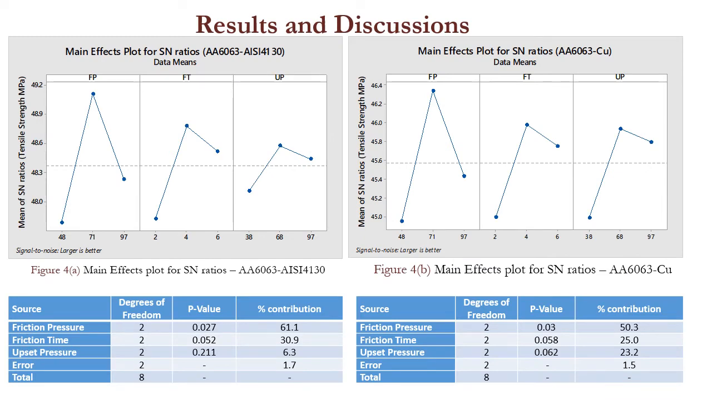After the tensile test experimentation, it is found that as friction pressure increases, the tensile strength increases for both the materials, and as friction time increases, again for both the materials, the tensile strength increases. For that, we have also calculated the ANOVA, where the percentage contribution has been identified. The friction pressure contributes 61%, which affects the tensile strength of both the joints the most.